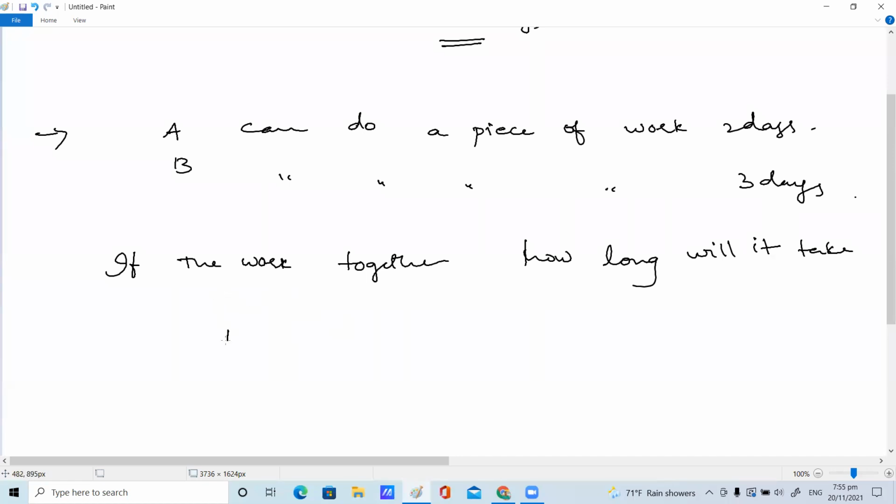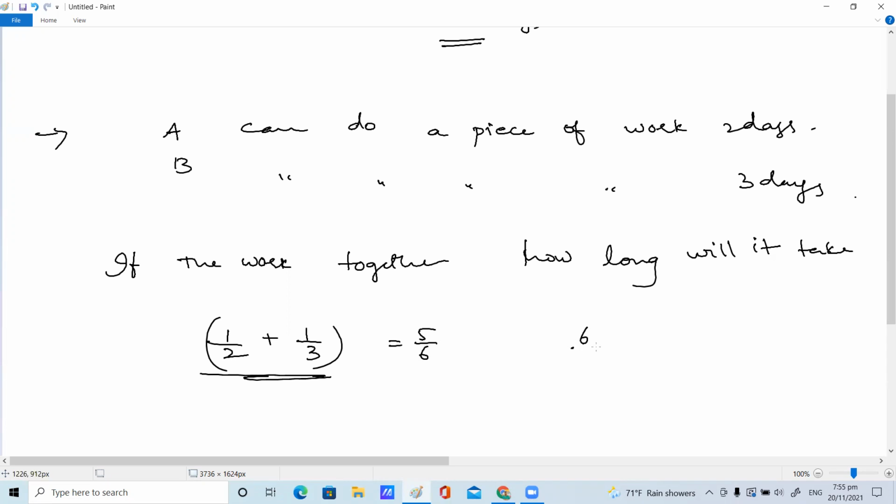1/2 part, ma'am, and B's is 1/3. It's 5 by 6, is it right? Very good, 5 by 6. Together they are doing 5 by 6 of the work in 1 day. In how many days will they complete the work? No, they are together doing this much in 1 day.